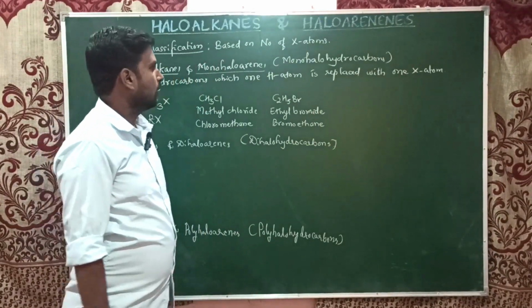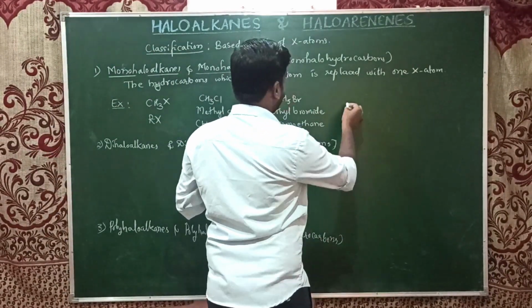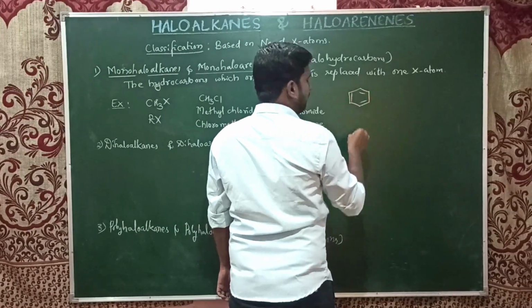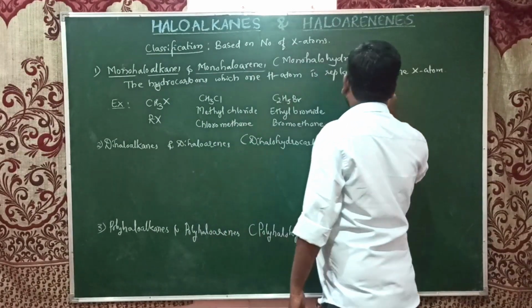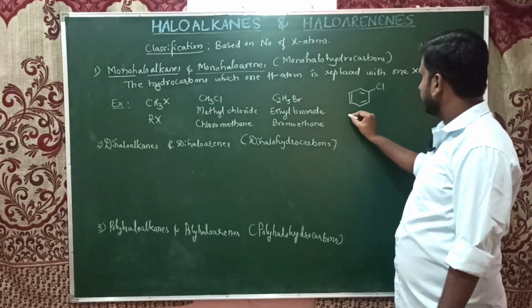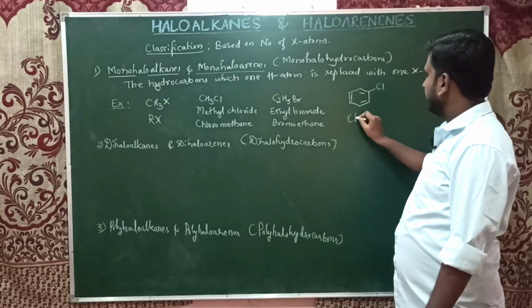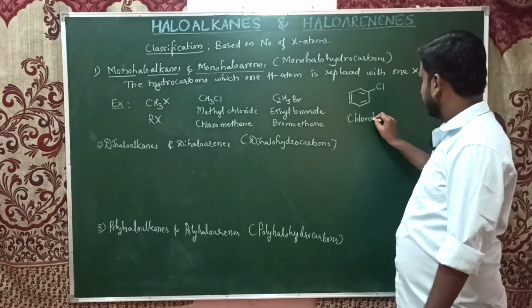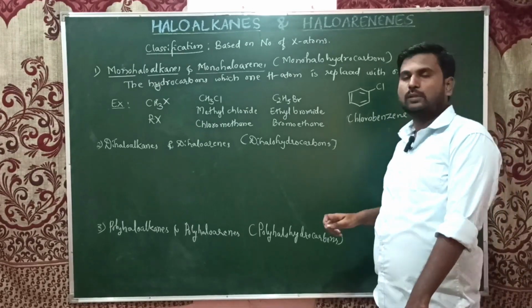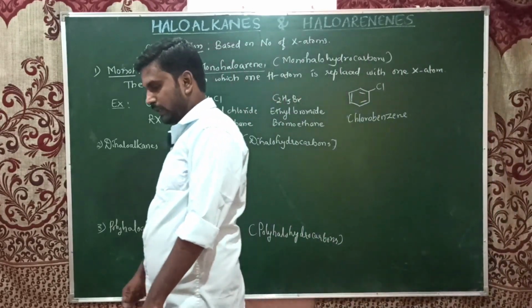For example, for monohaloarenes, take a benzene ring with chlorine attached. This one is chlorobenzene. So this is about monohaloalkanes and monohaloarenes.